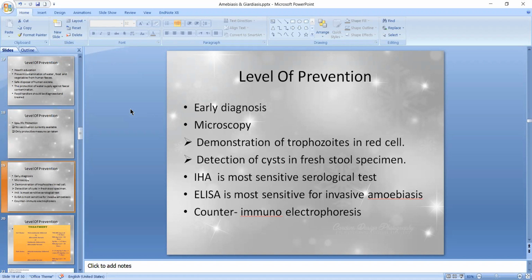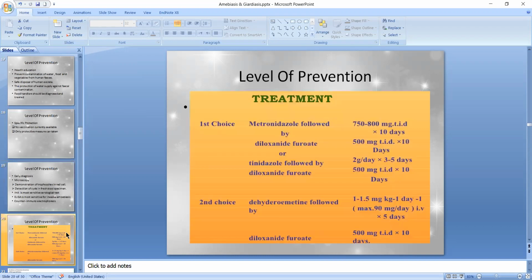The next test is the indirect hemagglutination test, the most sensitive serological test. New techniques involve ELISA, which is most sensitive for invasive amoebiasis, and counter immunoelectrophoresis. These are new techniques for the diagnosis of amoebiasis.